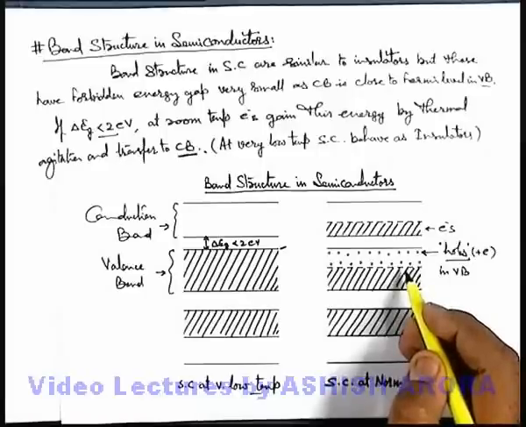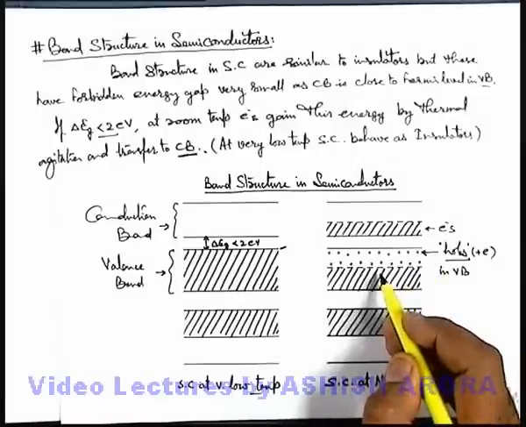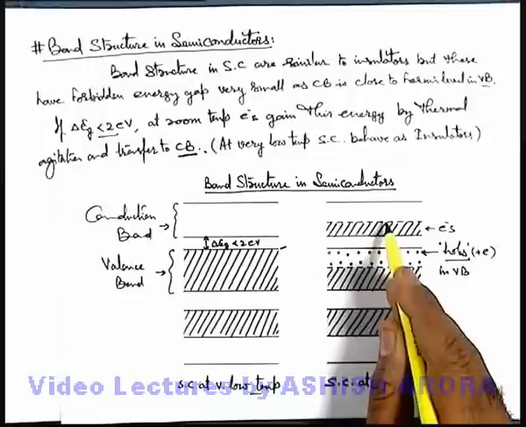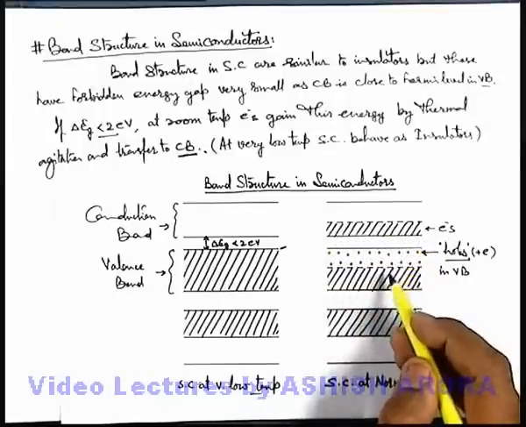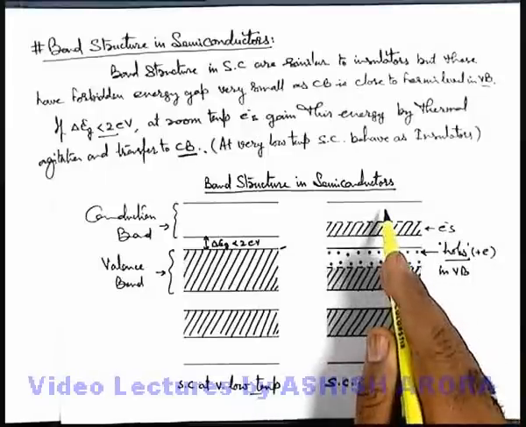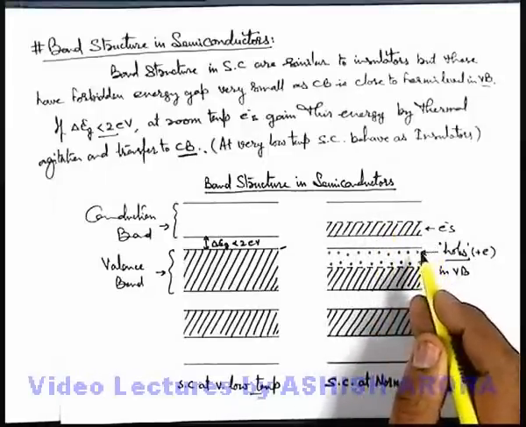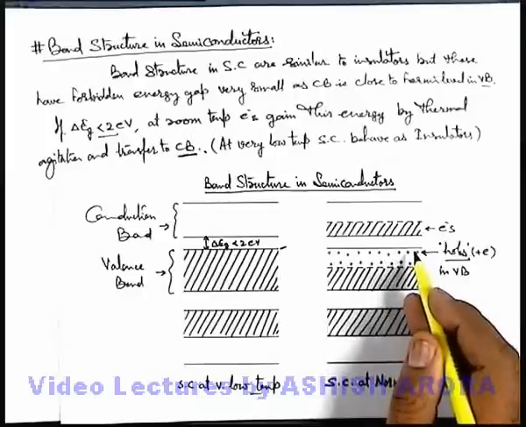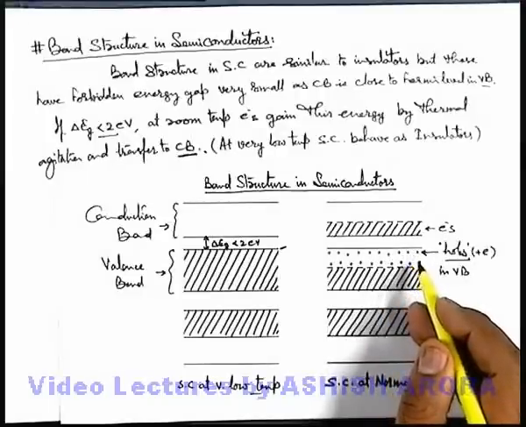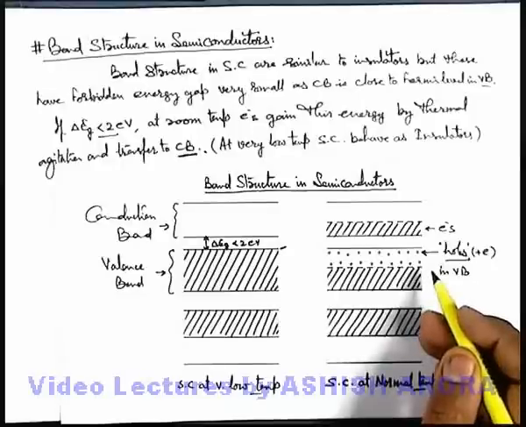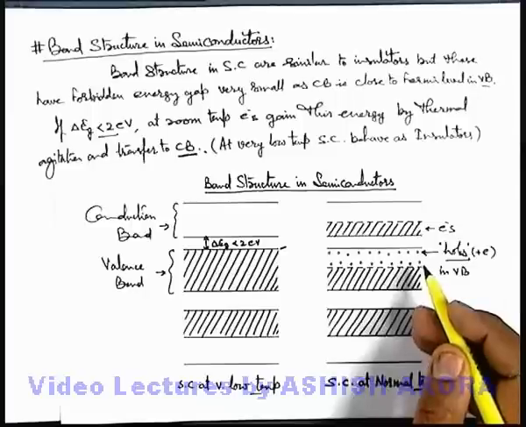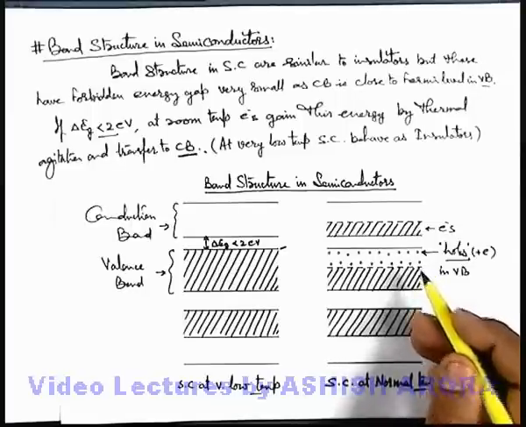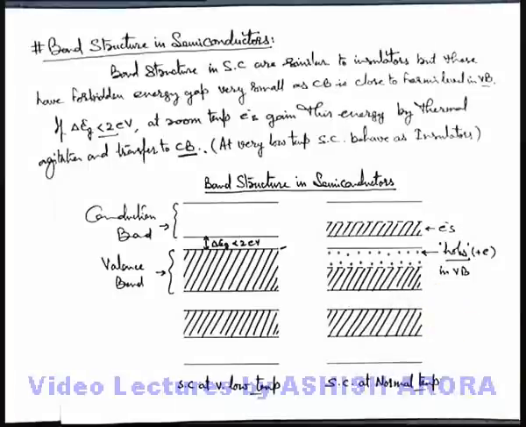But if temperature is further increased, more electrons will shift from valence band to conduction band, and because of which conductivity increases. This is the reason why on increasing temperature in case of semiconductors, conductivity increases and its resistance decreases, or we say its temperature coefficient of resistance is negative. Whereas in metals, we know well that on increasing temperature, rate of collision substantially increases and resistance increases and its conductivity decreases. That's why in metals, temperature coefficient of resistance is positive.